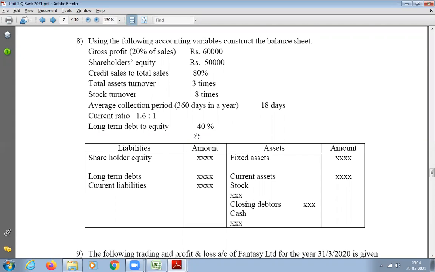Anyone? Fixed assets is total assets minus current assets. But how much is current asset? Again, in current asset, we don't know cash. So how can we calculate the cash value? Current ratio. Yeah, very good. That is why the current ratio is given to us. What he has given us, current ratio is 1.6:1. From this, I can find out what? I know the ratio, I know the current liability, I don't know the current asset. So cross multiply and you will get the current assets. Okay, so please do it.